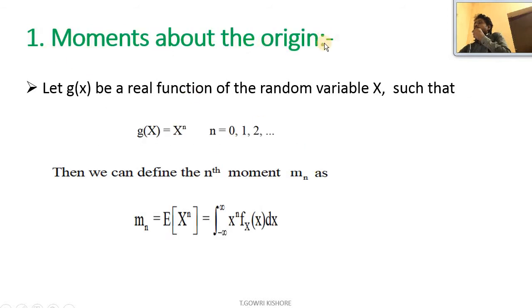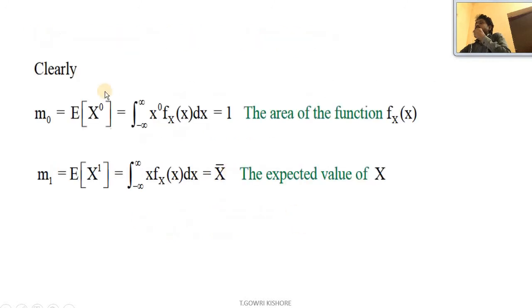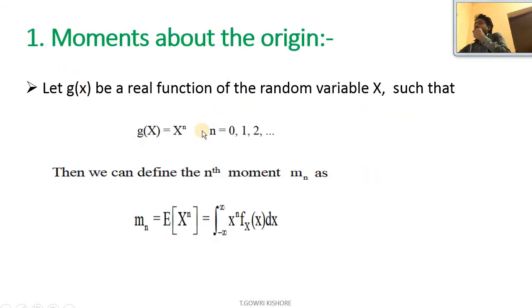So, moment about the origin. Let g(x) be a real function of the random variable x such that g(x) = x^n, where n = 0, 1, 2 and so on. Then we define the nth moment, that is m_n, as m_n = E[x^n] = ∫ from -∞ to ∞ of x^n f_X(x) dx. So here n represents the order of a particular moment about the origin.